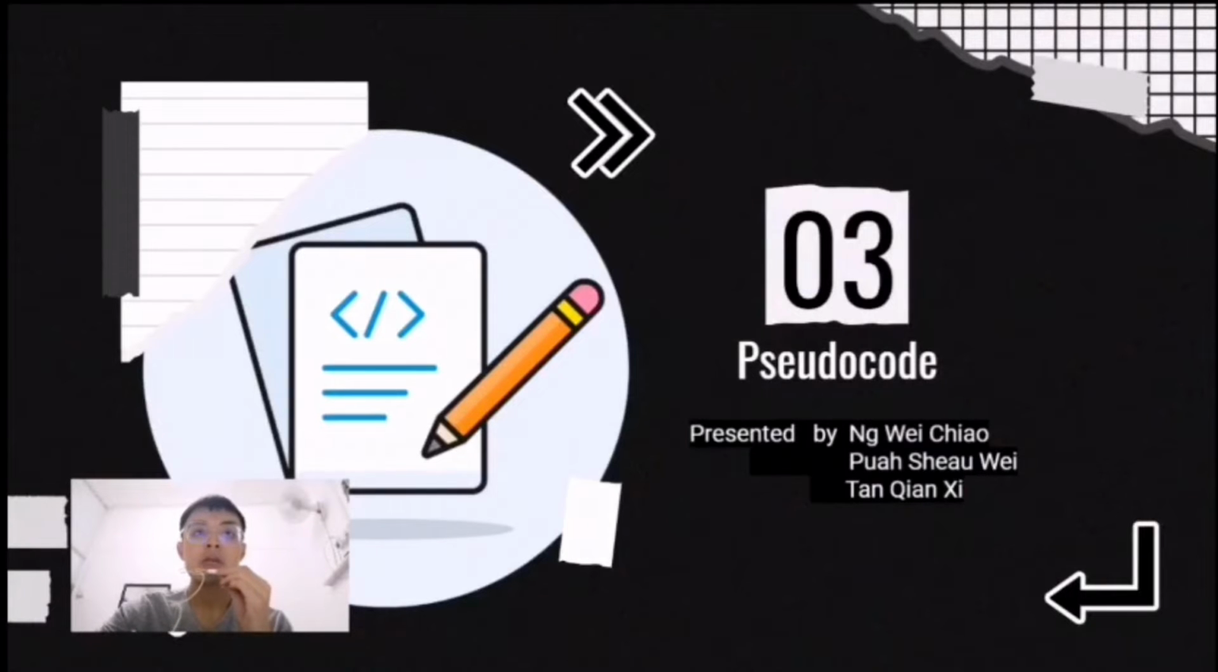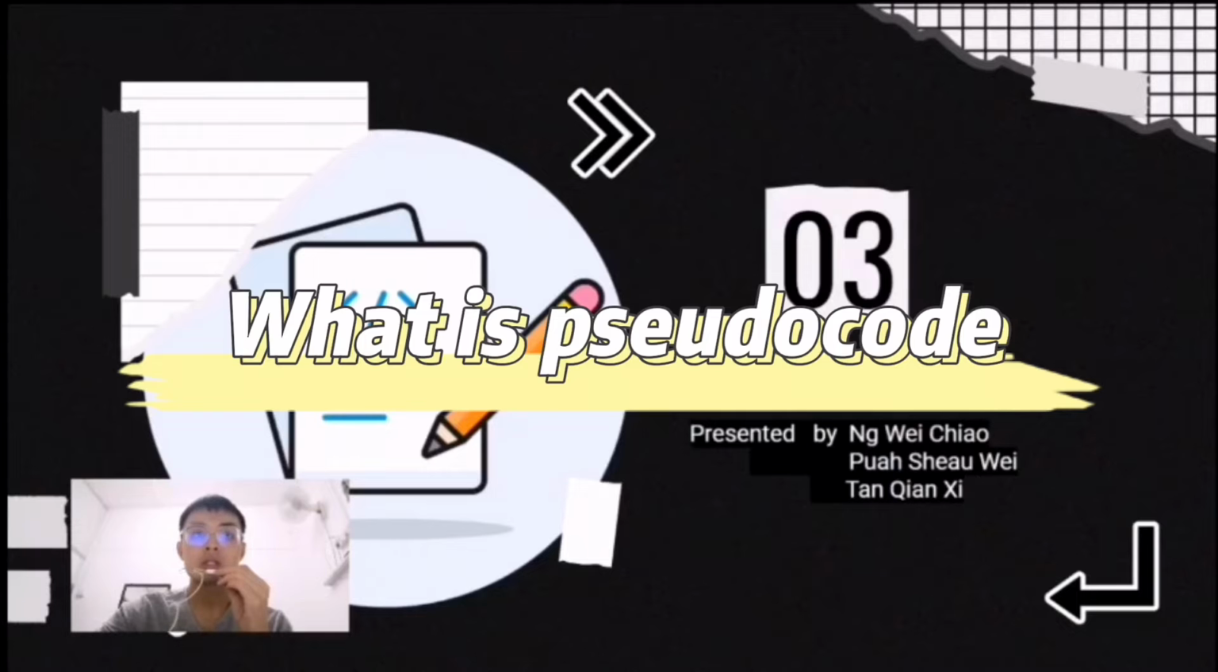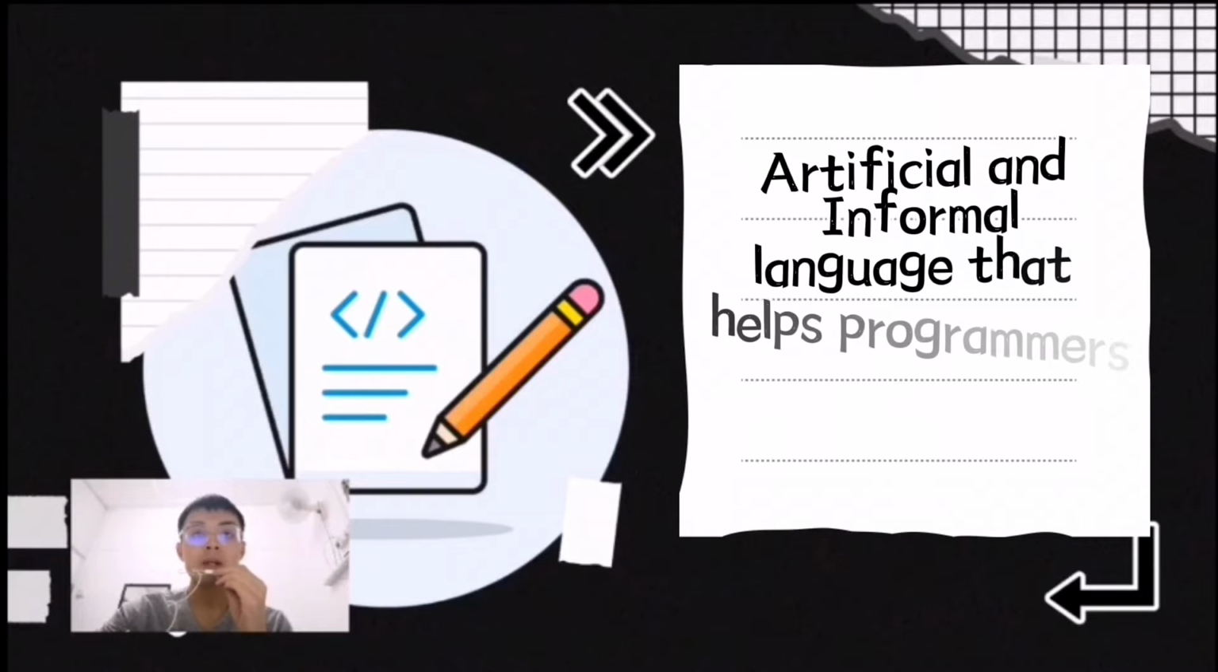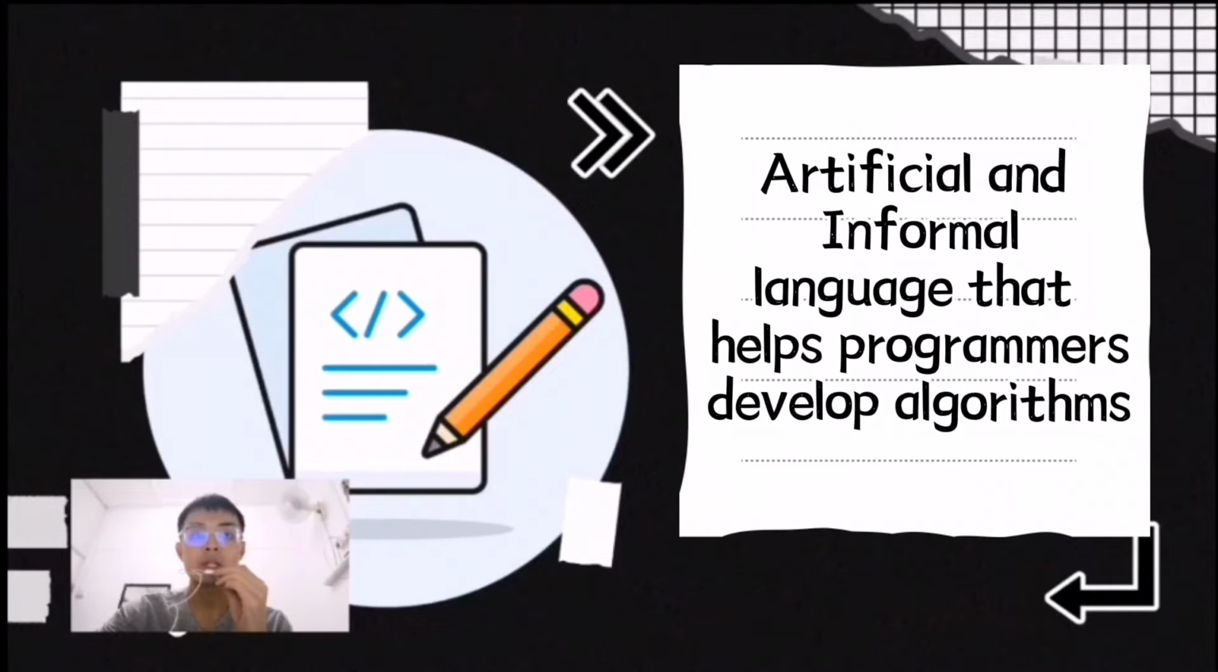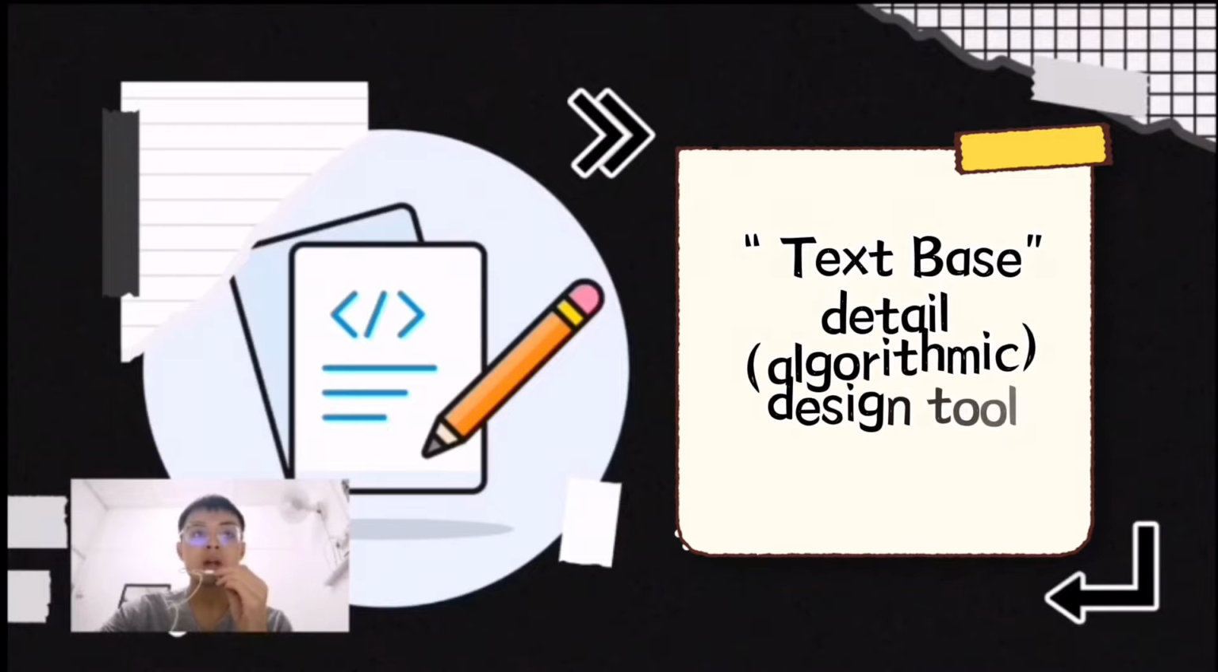Hi, I'm Wei Chao. Now I would like to present pseudocode. What is pseudocode? Pseudocode is an artificial and informal language that helps programmers develop algorithms. Pseudocode is a text-based detailed algorithmic design tool.